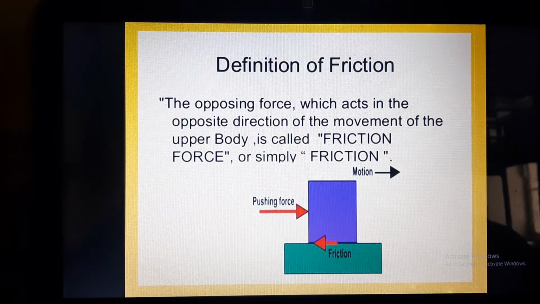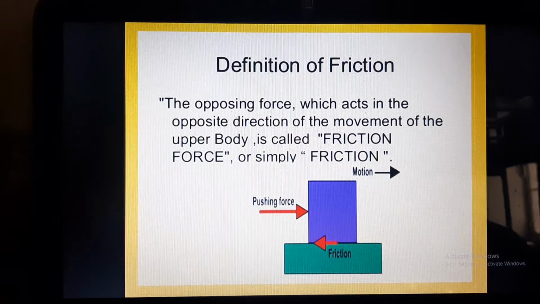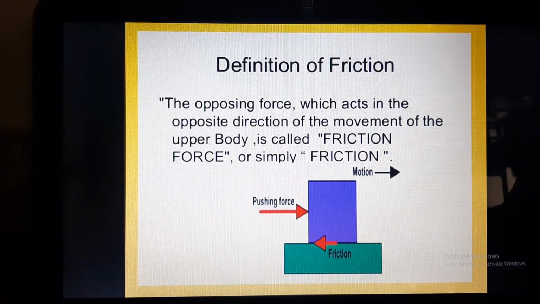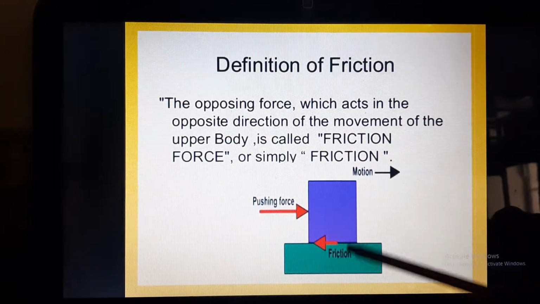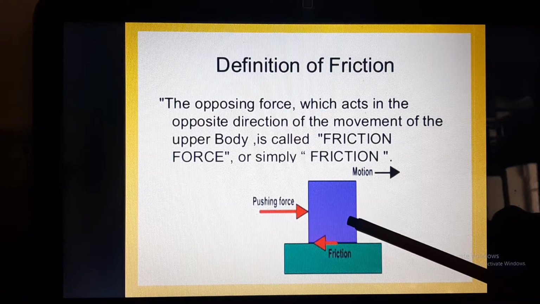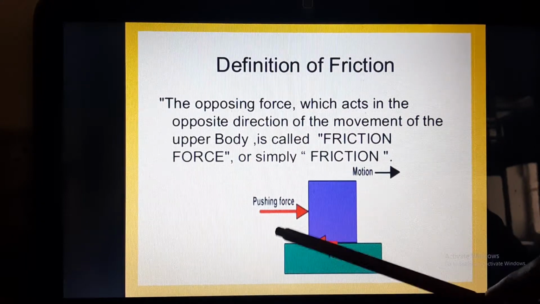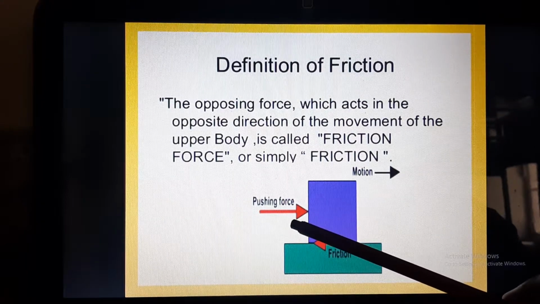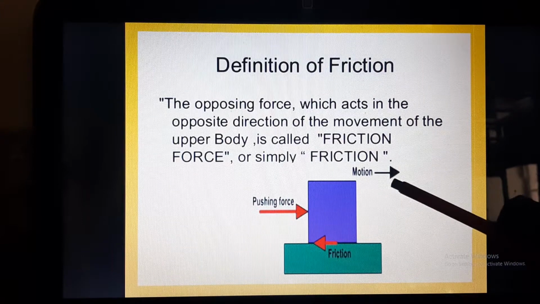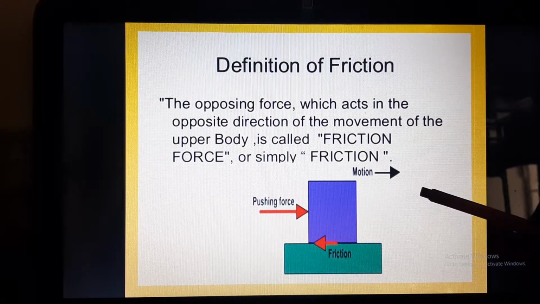So the definition of friction says that the opposing force which acts in the opposite direction of the movement of the upper body is called friction force or simply friction. Here you can say there are two objects, an upper object and a lower object, and the surfaces are in contact with each other. Now if a pushing force is applied from this direction, the body will start moving in this direction.